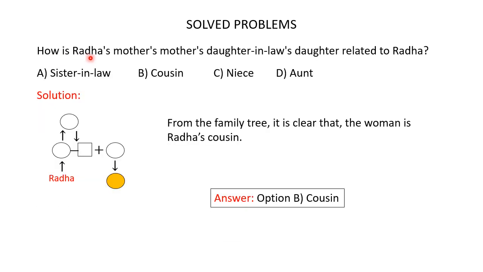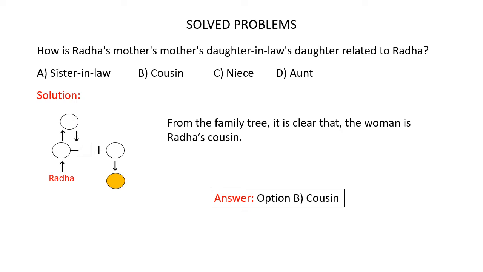How is Radha's mother's daughter-in-law's daughter related to Radha? Here you are given 4 options and you have to find out which of these options is the correct one. To answer this question, let's draw a family tree for the relations given in the question. So, Radha's mother's mother. Let's represent that in the family tree. So, Radha has a mother and this mother has a mother. Radha's mother's daughter-in-law. So, Radha's mother's mother has a daughter-in-law.